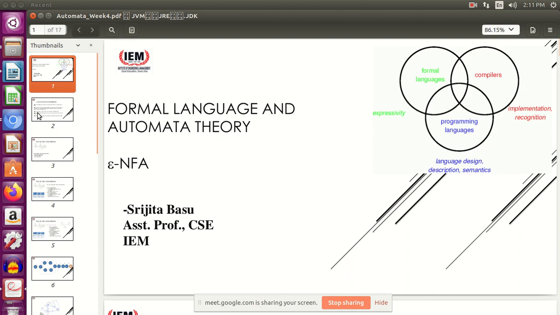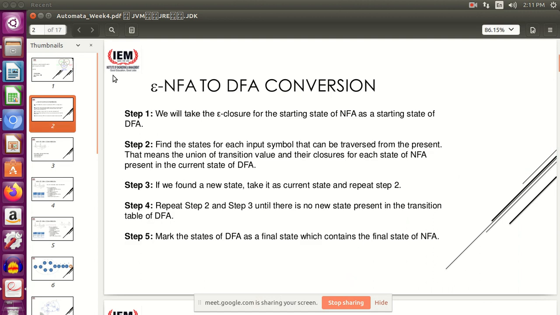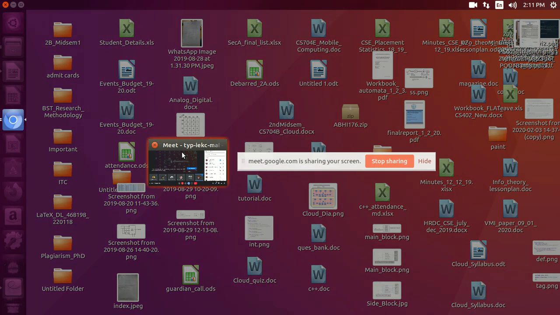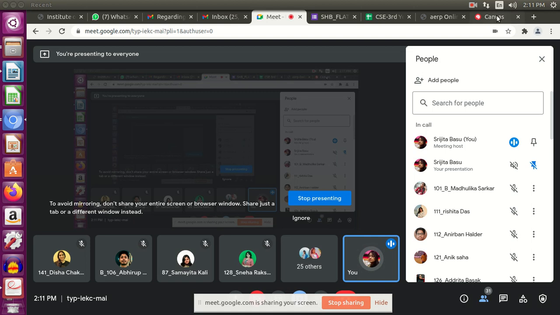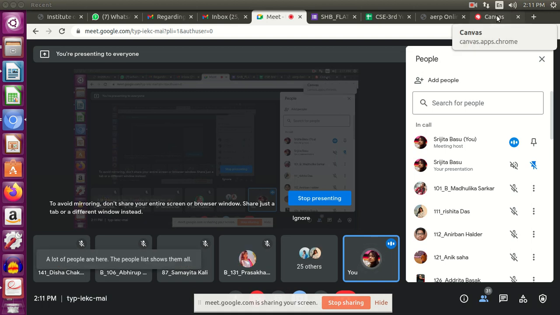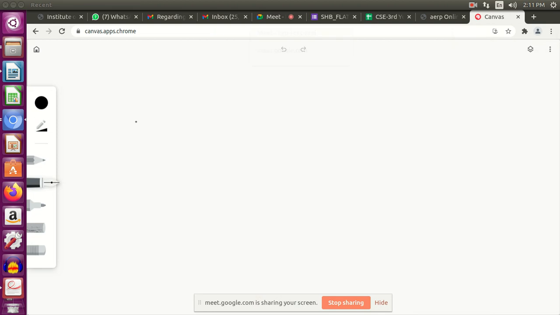I hope my screen is visible. So basically, before going into this, I would like to tell you what an Epsilon NFA is. Okay. So formal definition is not required at all. So Epsilon NFA is something, NFA rather I should say, which contains an epsilon move.